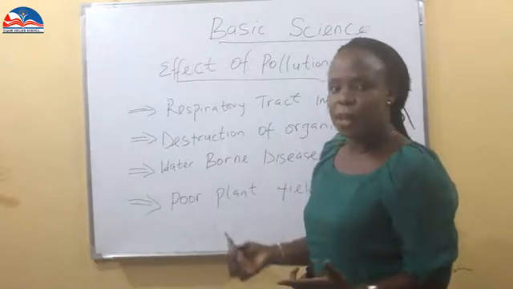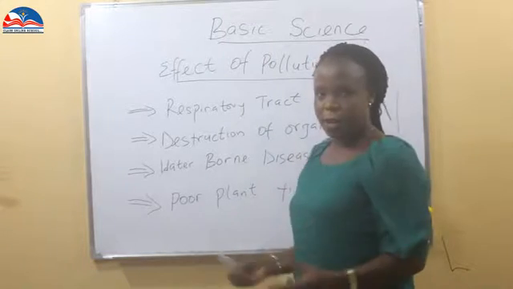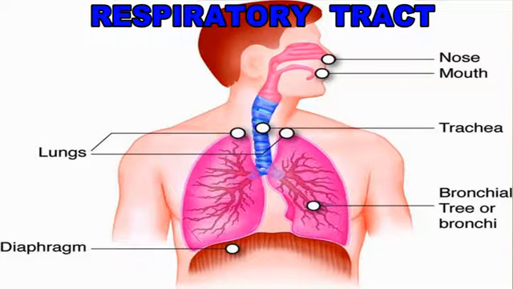Now let's try to understand what the respiratory tract is. The respiratory tract has to do with those organs that help us in taking in air, breath, into our systems. And these organs are the nose, the mouth, the lungs, and then the bronchia or the diaphragm. Now we have seen what our respiratory tract is. Then we will talk about the infections that affect the respiratory tract.